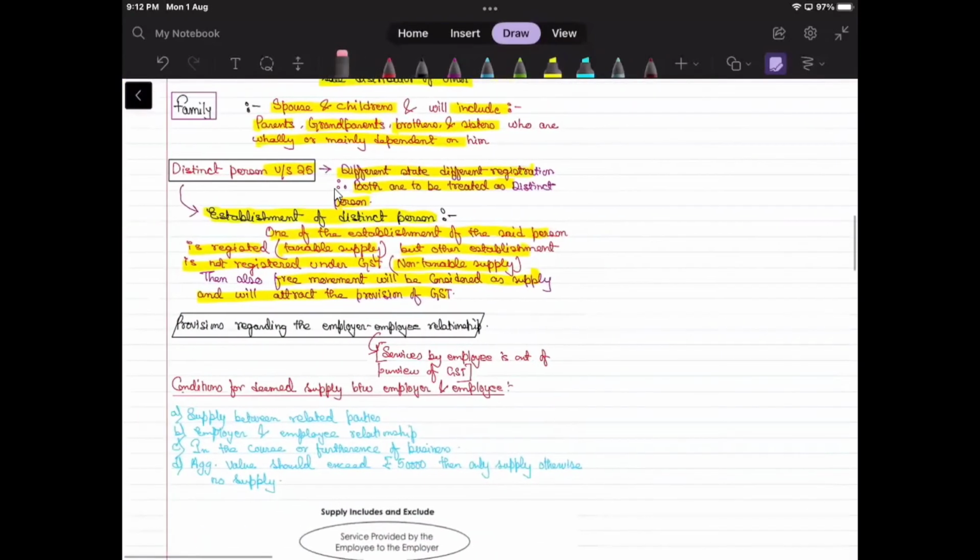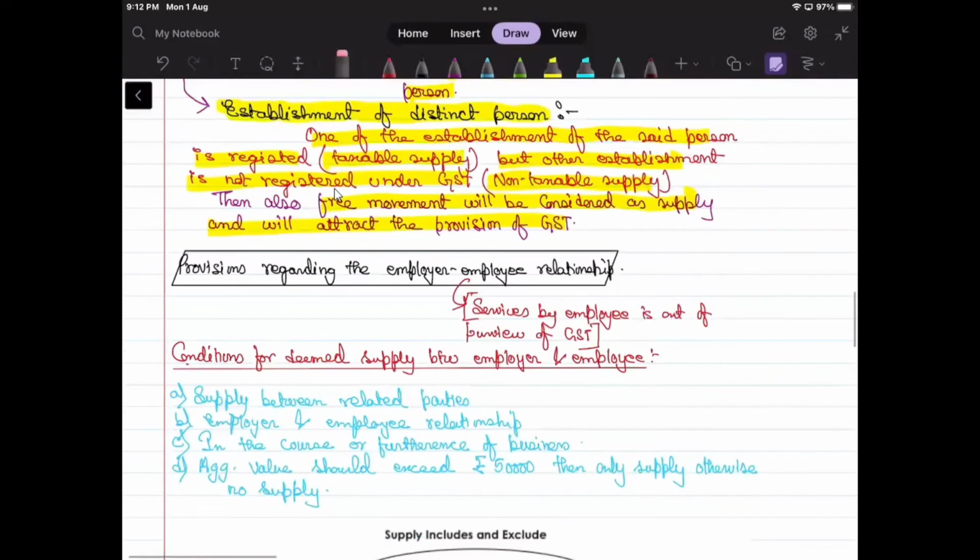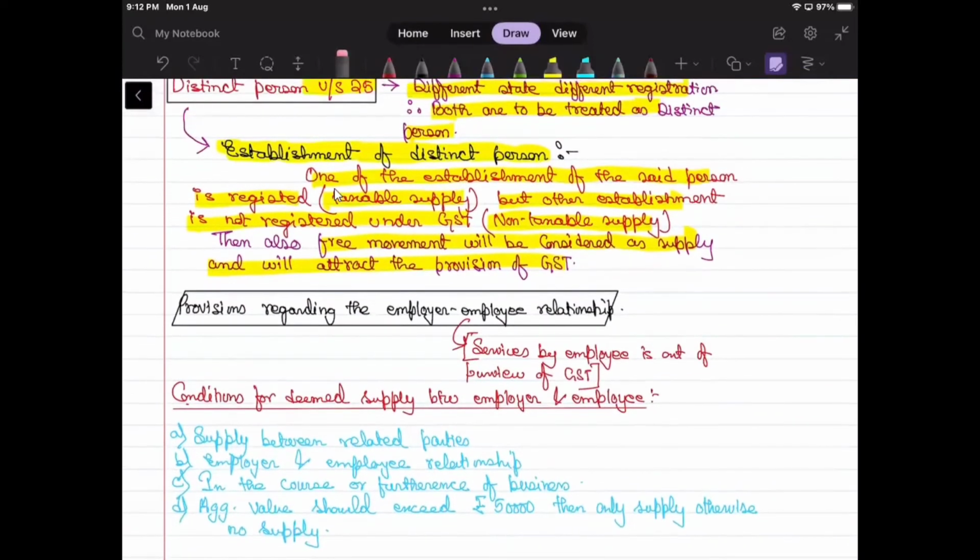There will be a special provision which will speak about what the value of supply will be, or how the credit will work, if there is a transfer or free movement of goods or services from an establishment of a distinct person. We'll see this in the valuation chapter.